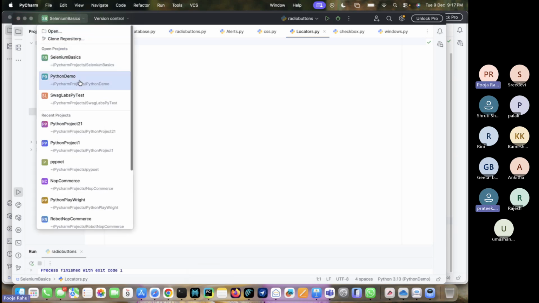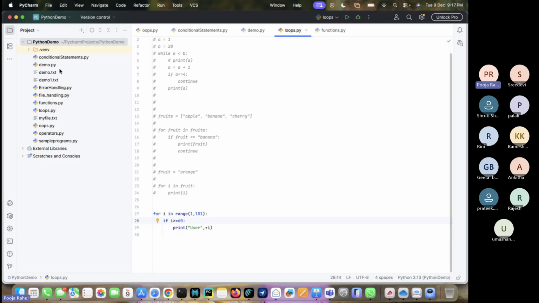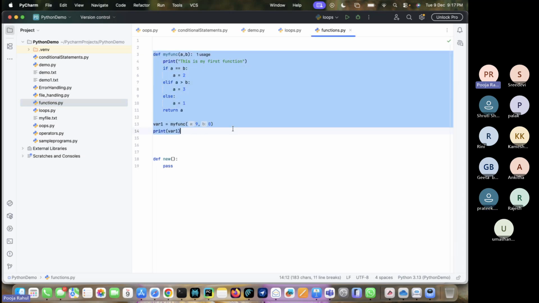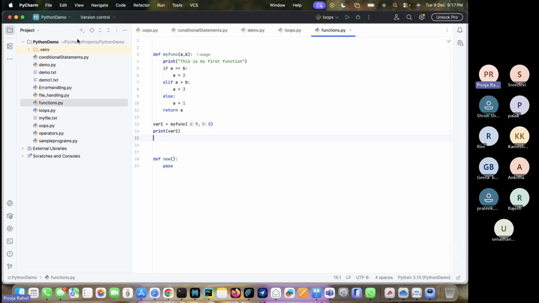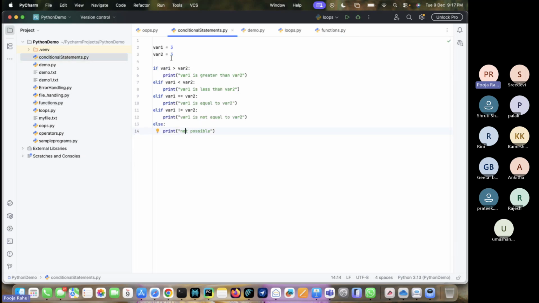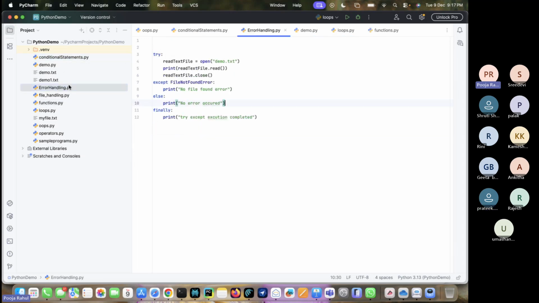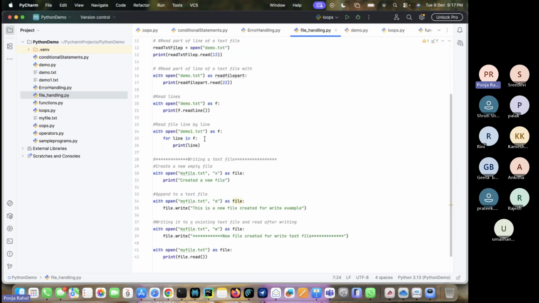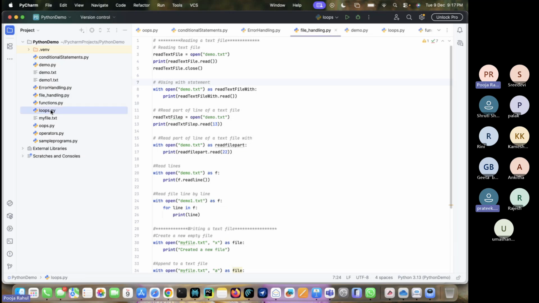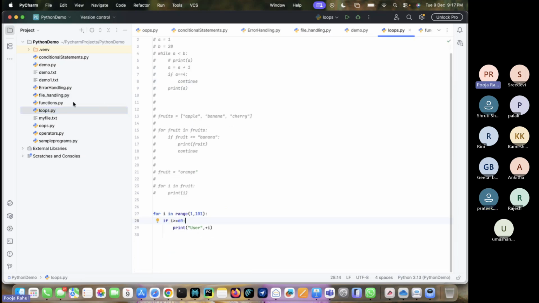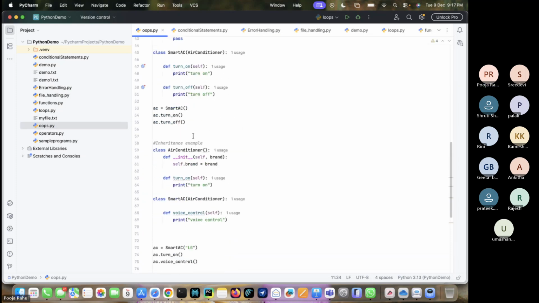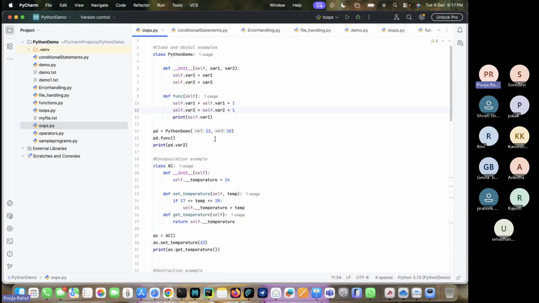Can you see my screen? These are the previous things. If you see functions, you asked, this is the basic. I'll explain everything and I'll show it. After that, I'll give you these demo pieces as well. Conditional statements, after that error handling, file handling, everything we are going to discuss. Text files, everything. Loops, as I mentioned, loops, everything. Even OOPS concepts. Here, if you see, we are going to discuss everything.